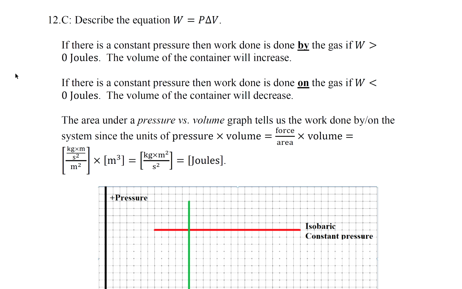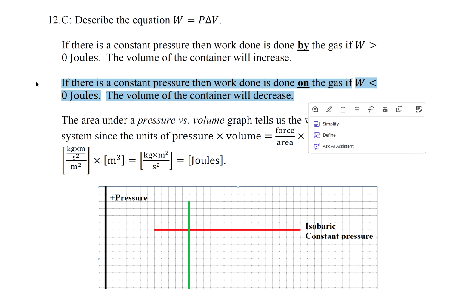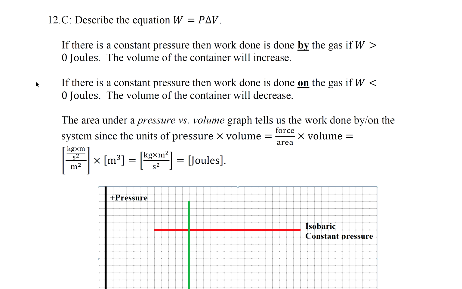Question 12. Describe the equation W equals P delta V. If there is a constant pressure, then the work done is by the gas if W is greater than 0 joules, and the volume of the container will increase. If there's a constant pressure, then work is done on the gas when W is less than 0, and the volume of the container will decrease.